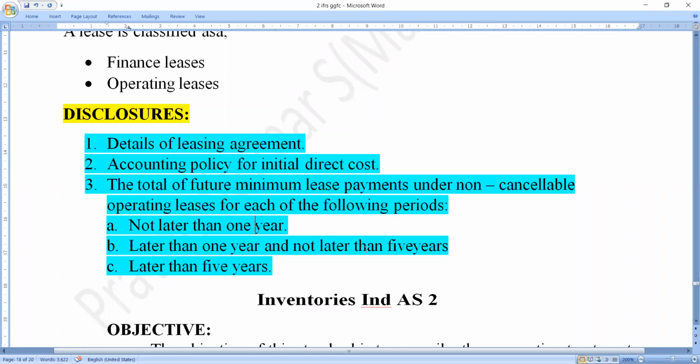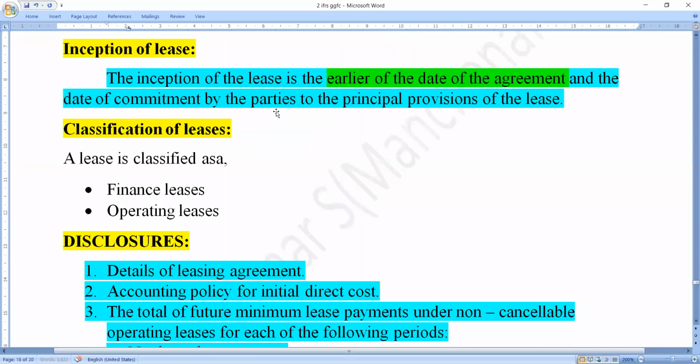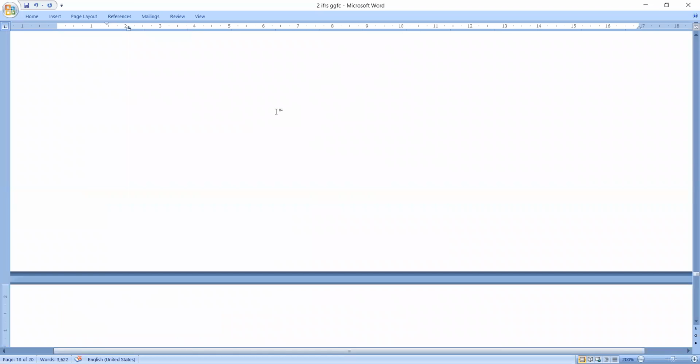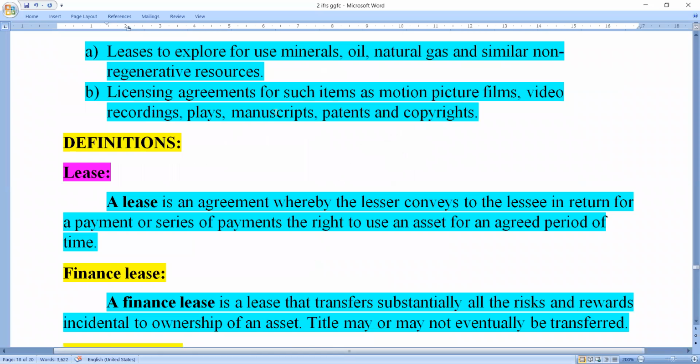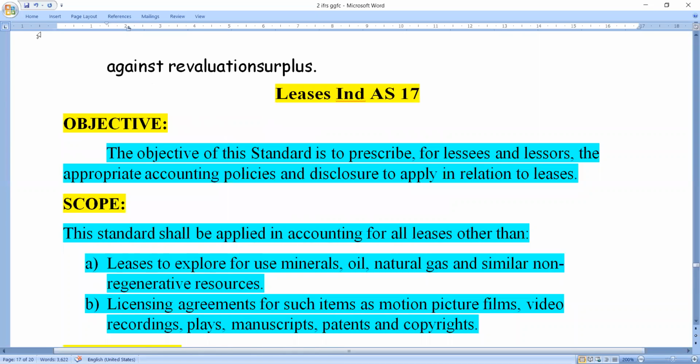Lease contracts. Yes, this is about the leases of Indian Accounting Standard 17. In this class, we are discussing the objective, scope, and the important terms and meanings. After that, the types of leases and the disclosures of Indian Accounting Standard 17, Leases.